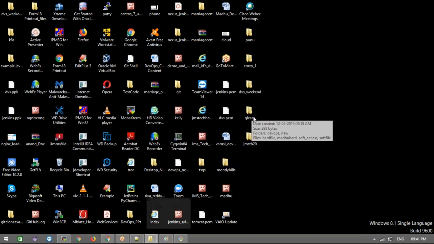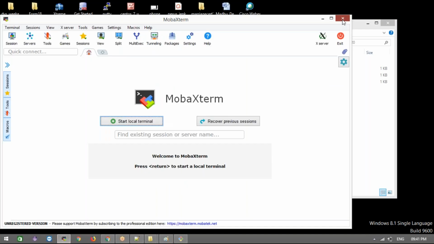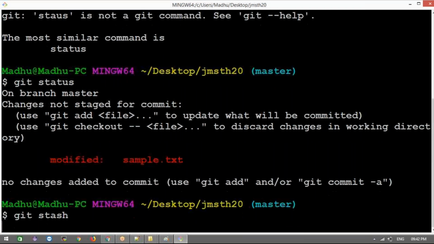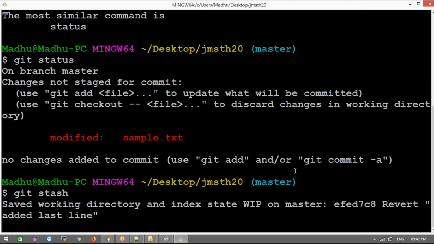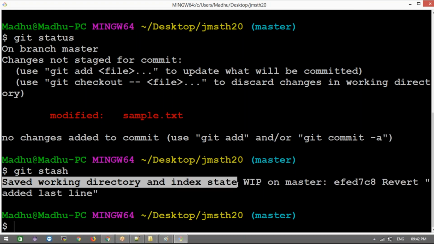Next I'm going to switch to that project. Before switching, let me close this. Okay, before switching the project, I will apply git stash here, and it is saying that it saved your working directory and index, WIP on master, like work in progress.